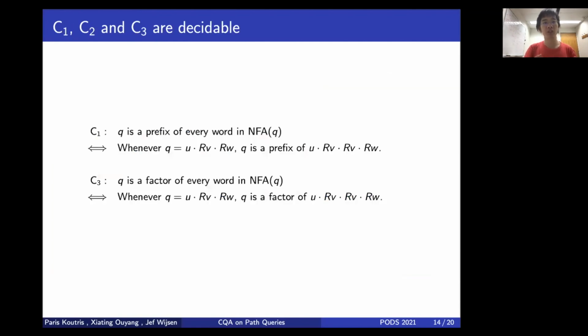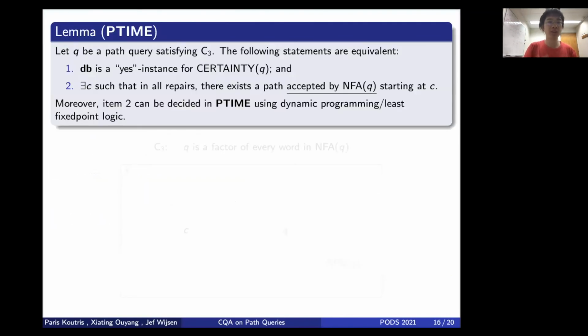Also, all the conditions that I just mentioned are decidable in the size of the query, and therefore, given any path query Q, we were able to decide whether it is in FO, NL-complete, P-complete, or coNP-complete. And finally, some proof sketches. First, this is really the key lemma behind our algorithms, and this is a very similar version to the one you just saw.